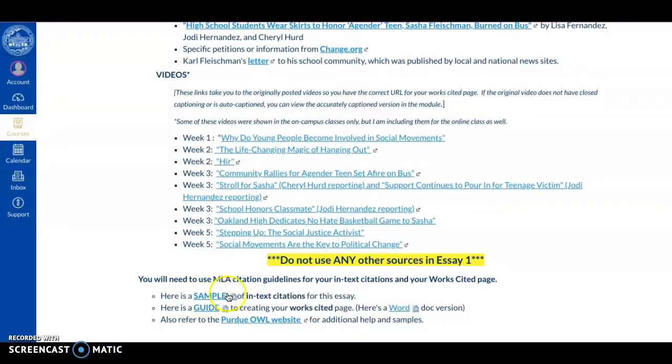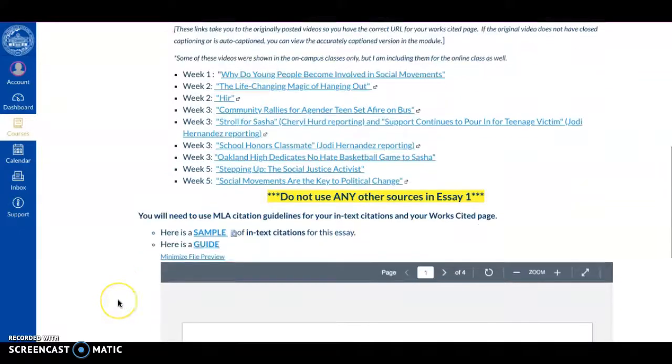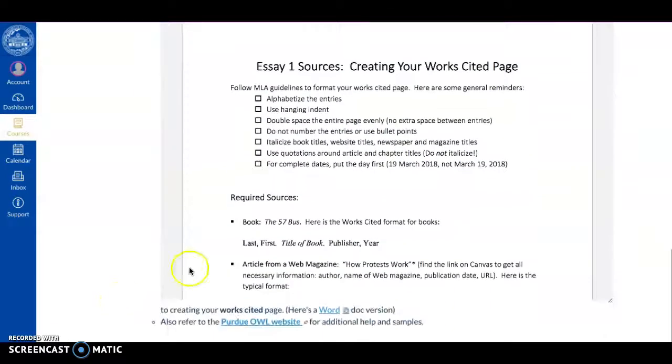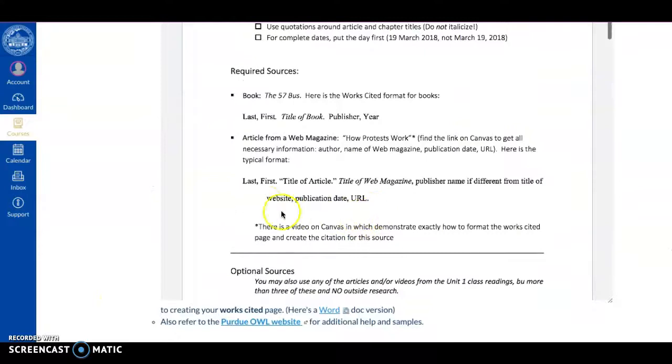And then down at the bottom, these handouts are part of this week's module, but they're also here. It shows you how to correctly use in-text citations for the 57 bus and the Andrews article. And then this guide shows you exactly how to format your works cited page. I gave you the proper format for a book and an article that appeared on a website, which is 57 bus up here, and How Protests Work.